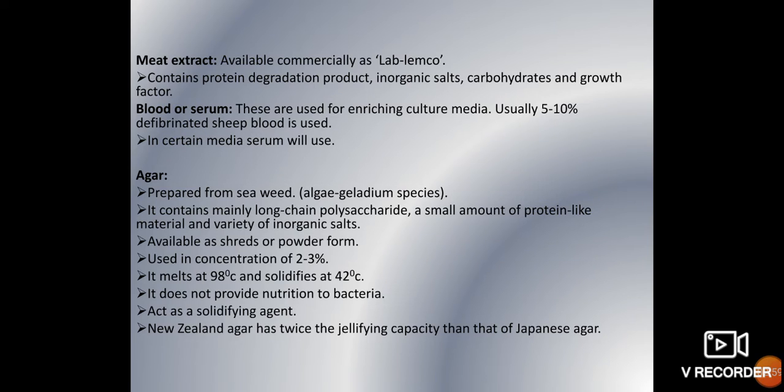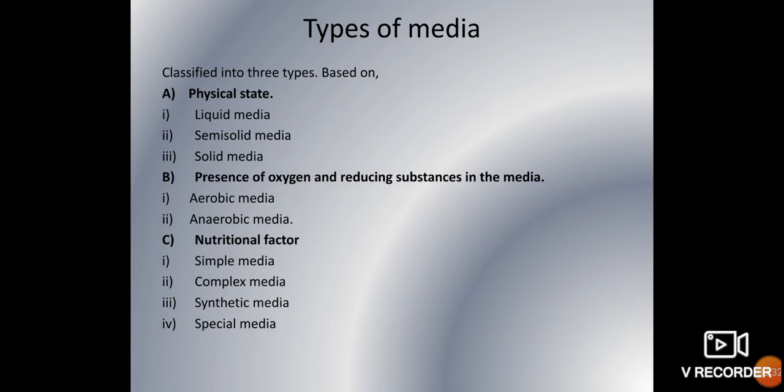So how do you get agar? Agar is prepared from seaweed, from the algae species Gelidium, and it contains mainly long chain polysaccharides, a small amount of protein-like materials and a variety of inorganic salts. Remember this, it won't give any food for the bacterial growth. It will just solidify the media, that's all. There are two types of agar available. One is New Zealand agar and the other is Japanese agar, but New Zealand agar is a better solidifier than Japanese agar.